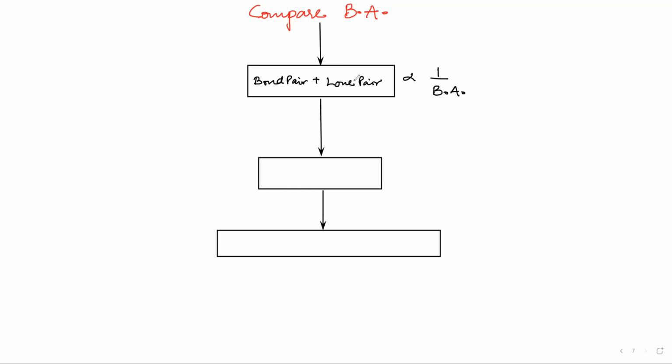If the bond pair plus lone pair comes the same for all of them, then you count the number of lone pairs. Lone pair is again inversely proportional to bond angle. And if even the lone pairs are the same, then you have to check the electronegativity.